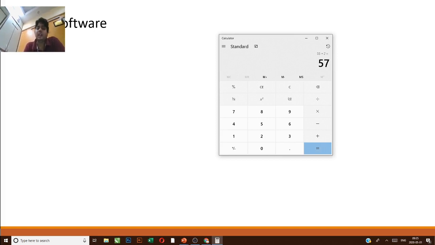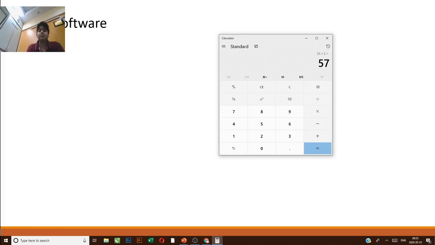So right now you are telling, sir, you are touching the calculator. No, I am not touching the calculator, guys. I am touching this screen, the monitor, which is hardware. So I am not touching any particular app. In our mobile also there are many apps. Actually you are not touching the app, you are touching the screen.